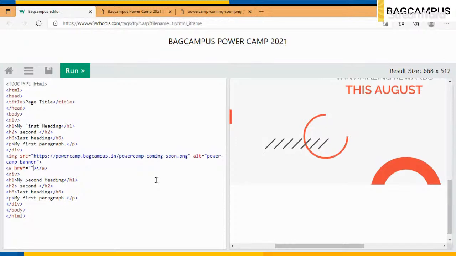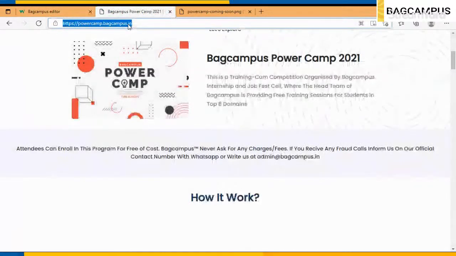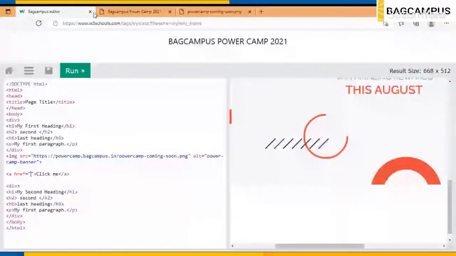This is the simple format in which you write your anchor tag: a href, here your link will go, and at the end the closing a. For example, I will use click me. Let me add the link of the PowerCamp website. I will also use target blank so that it will open in a new tab.